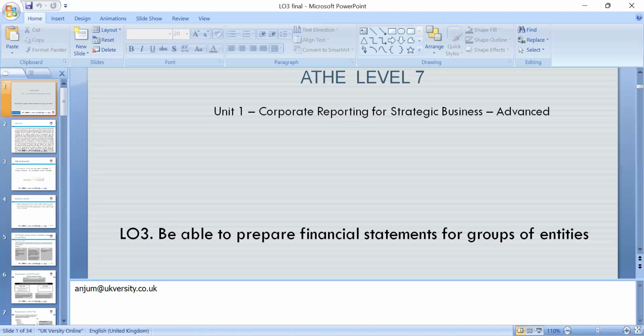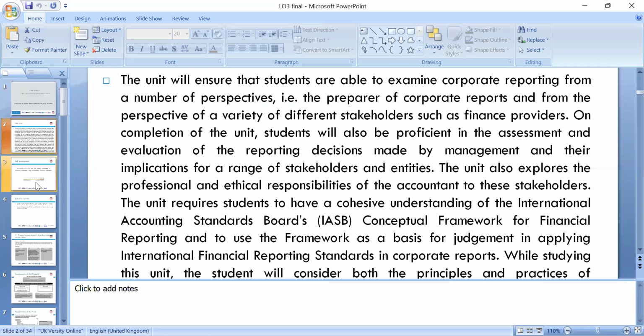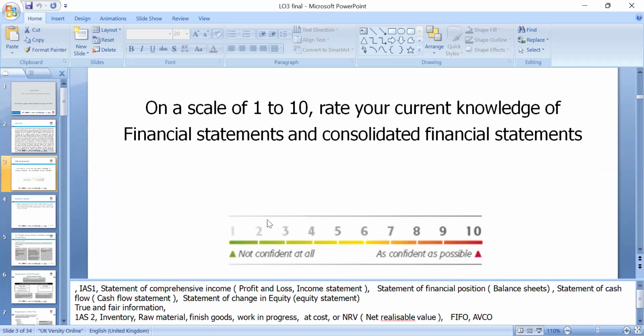So today's lesson will go through being able to prepare the financial statement for a group of entities. Entity means organization. We'll go through parent, subsidiary, and associate companies. As we discuss the aim of this unit, please, what do you know about the financial statement? Anyone, any thoughts?